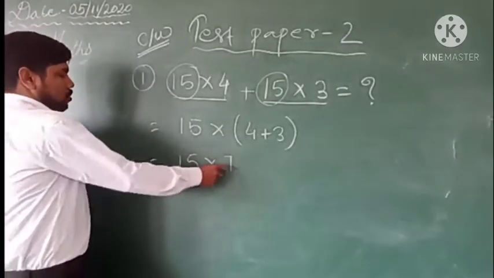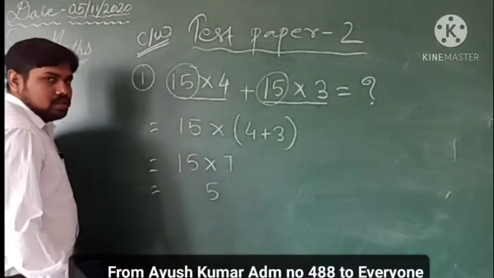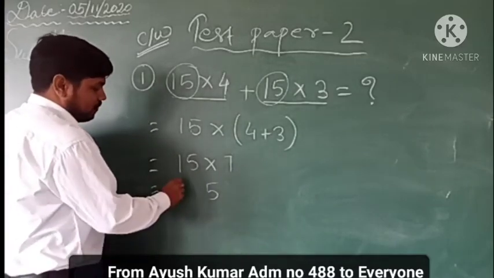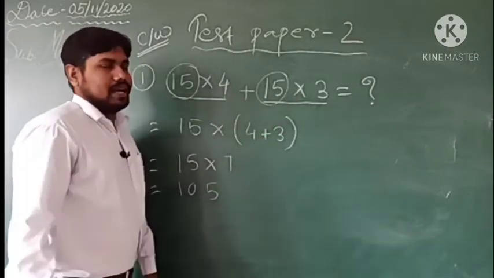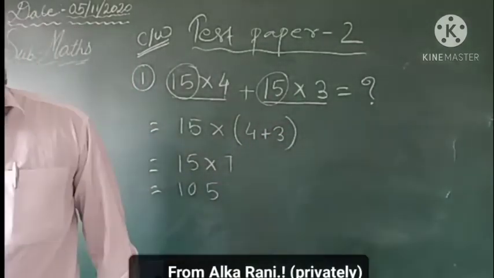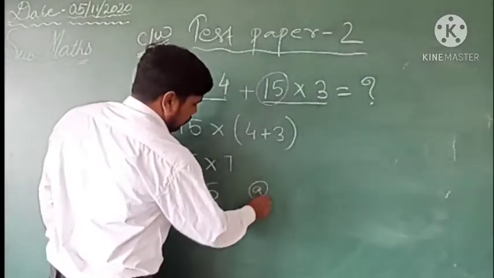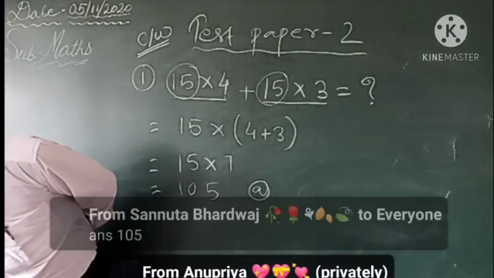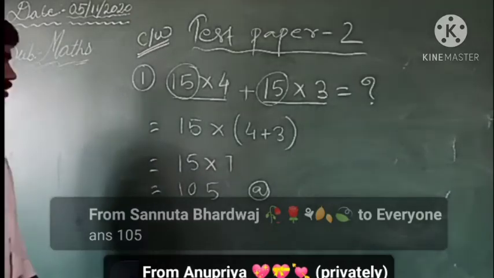Okay, so 5 sevens are 35. So 5 threes are 15, carry 3. Then 1 are 7 plus 3 is 10, so 105, right? So here you can write 105, which is the first option. So option number A will be the correct answer, right? Yes, very nice. Ayush Kumar, not 120, it's 105, option number A.